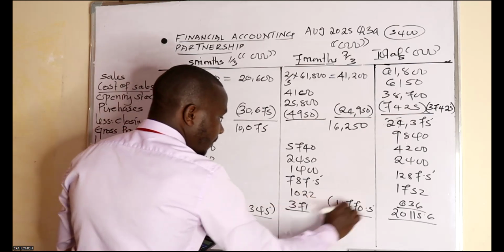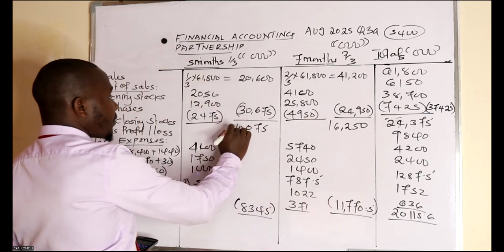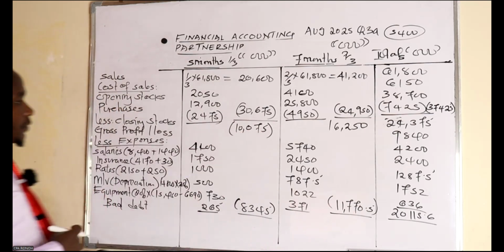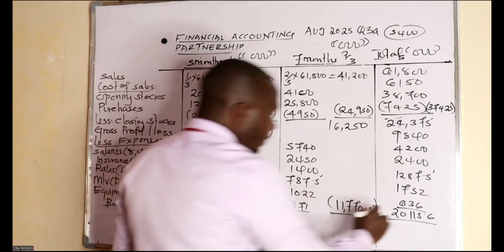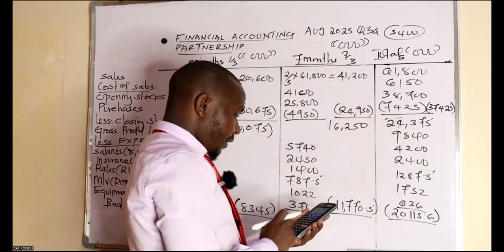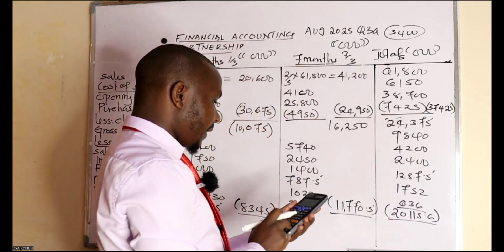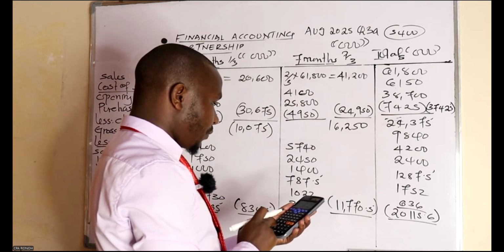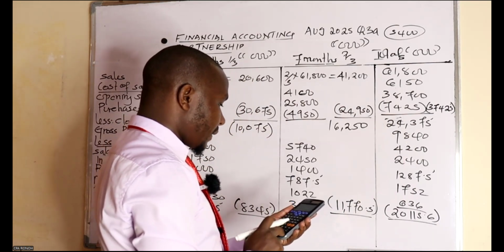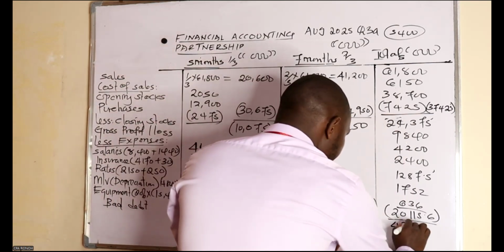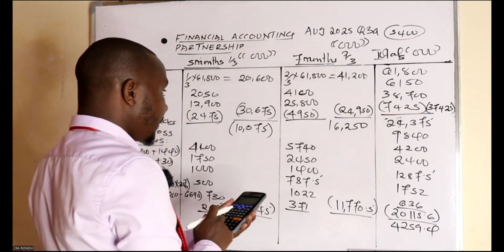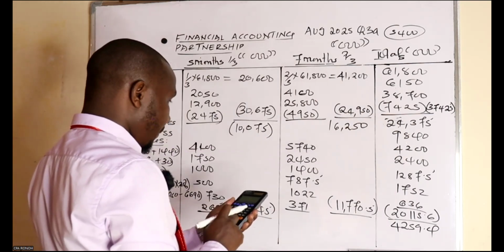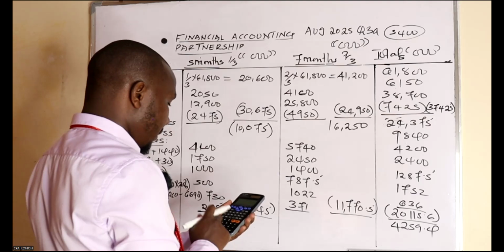So subtract, and remember this was a loss. That was a loss. So the loss will go up here. So how much is our gross net profit here? So check 24,375 minus 21,155.26. So I'm getting 4,259.24. About the other side, 16,250 minus 11,770.825.